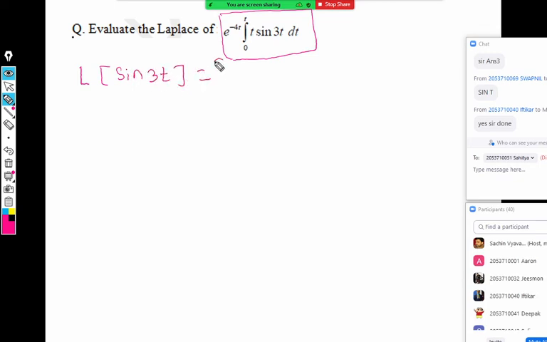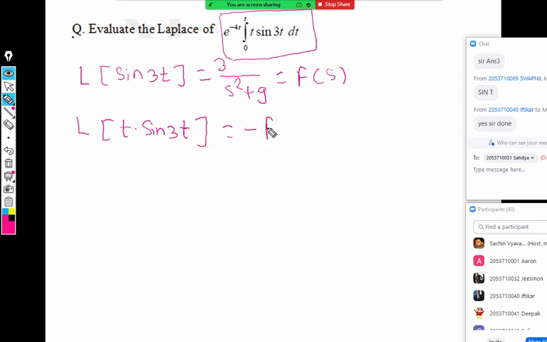So Laplace of sine 3t is 3 upon s square plus 9, and that will be F(s). Next step, we should have Laplace of t into sine 3t, which is the multiplication by t property, which is minus F dash s. So with the derivative minus sign, that comes 6s divided by (s square plus 9) whole square. So this is the new F(s).